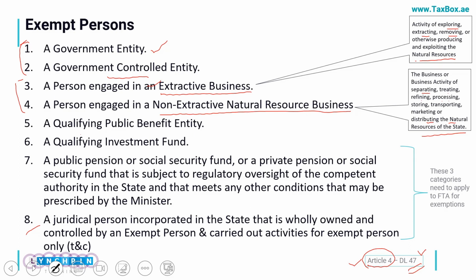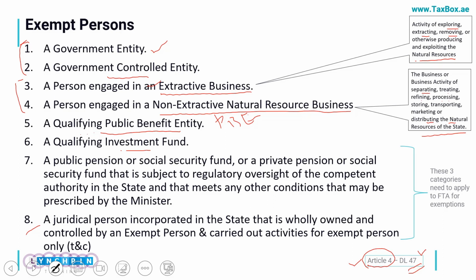The next area is a qualifying public benefit entity, called the PBE. This PBE is also exempted if it is carrying out its mandated activity. The example would be a charity organization, and I'll explain the conditions in detail later. Next is a qualifying investment fund. An investment fund which is normally traded on the stock exchange and is subject to regulatory reviews is also exempt from the corporate tax.